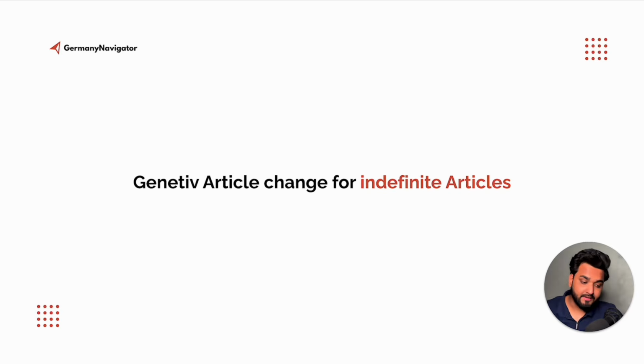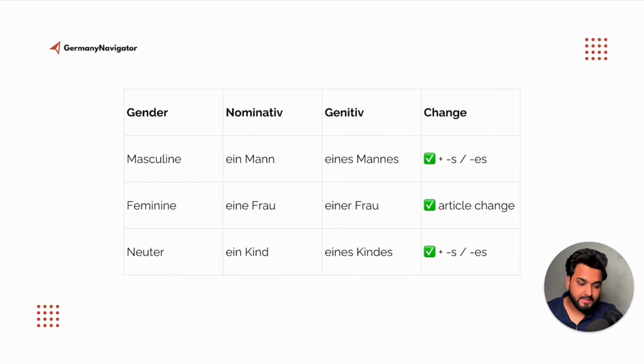Now let's see the genitive article change for indefinite articles. Again, we have the table here. As you can see, nominative ein Mann becomes eines Mannes. Eine Frau becomes einer Frau. In this case, you don't have to change anything in the noun, just the article. And then we have ein Kind, which becomes eines Kindes. Again, for masculine and neuter, you have to change the article and also the noun, just add an extra s or es to the noun.